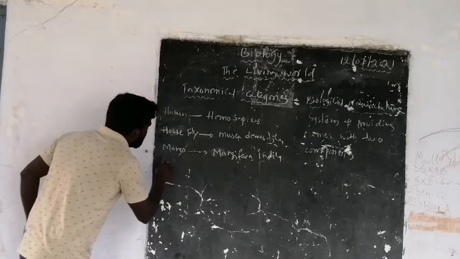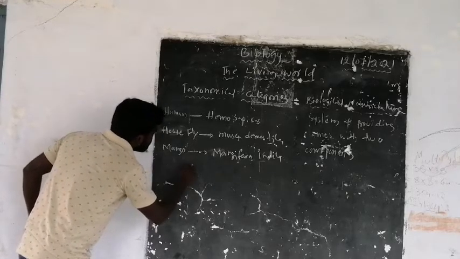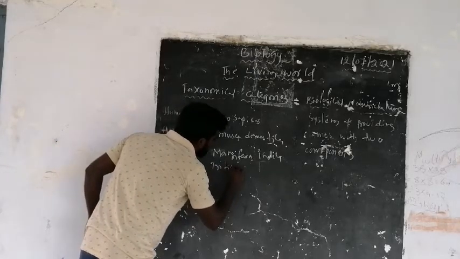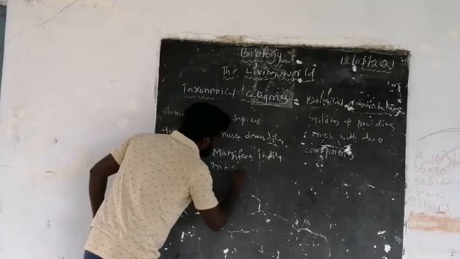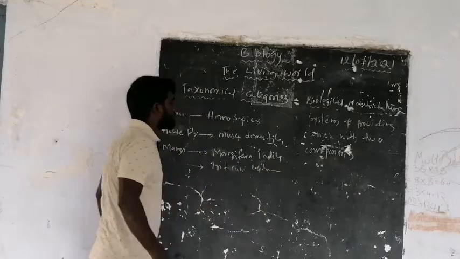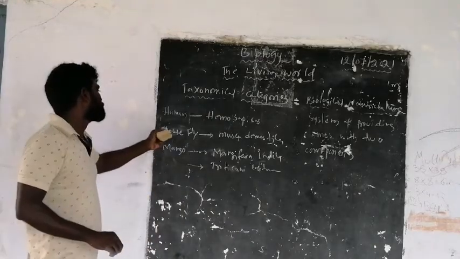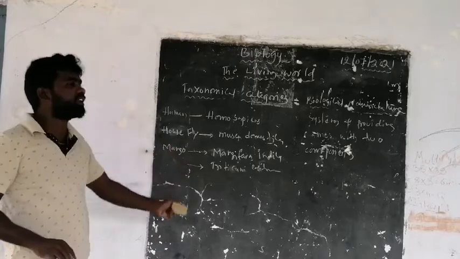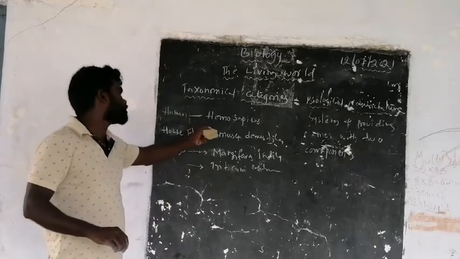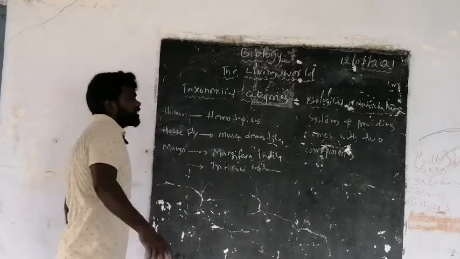And wheat is Triticum aestivum. These are the scientific names of human beings, housefly, mango, and wheat: Homo sapiens, Musca domestica, Mangifera indica, and Triticum aestivum.